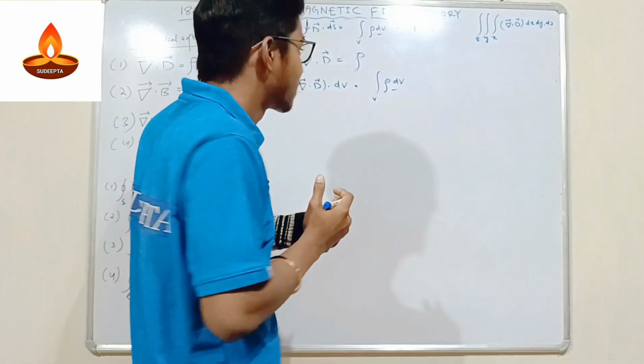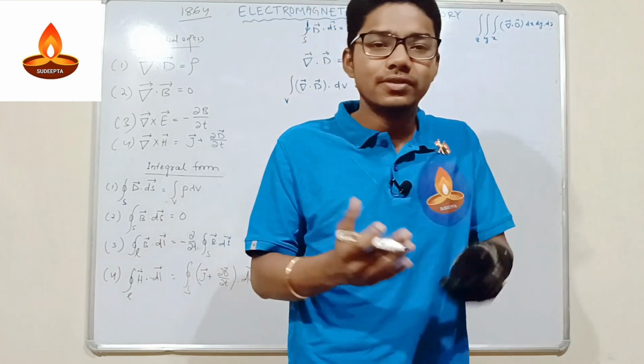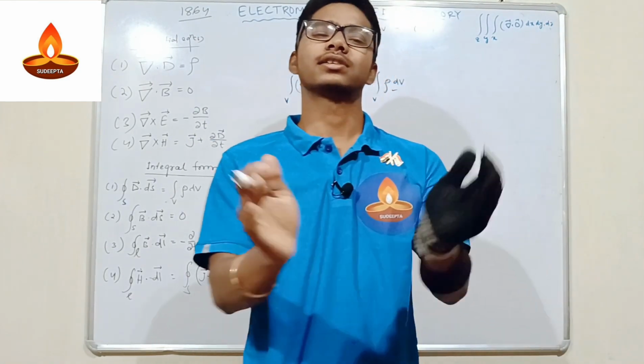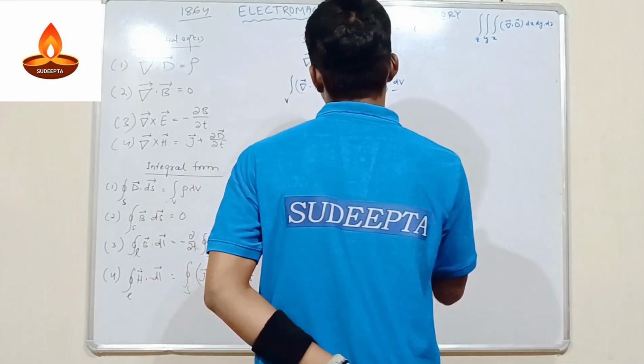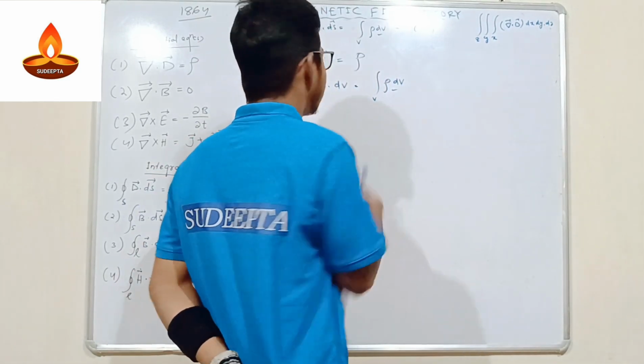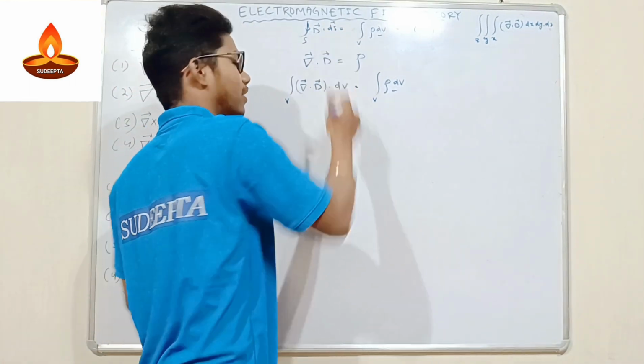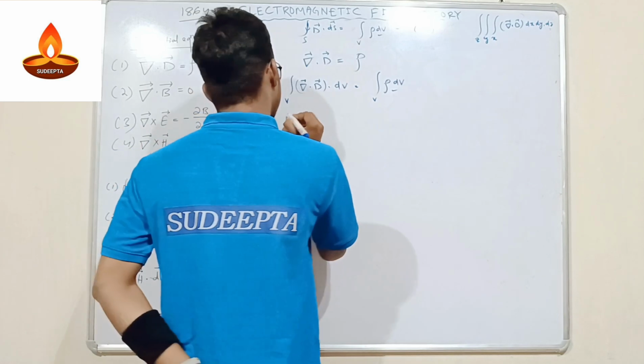The Gaussian divergence theorem just converts a surface integral to a volume integral and a volume integral to a surface integral. It is just a converter. That's why I call it an instrument, because it will help us change a volume integral to a surface integral.